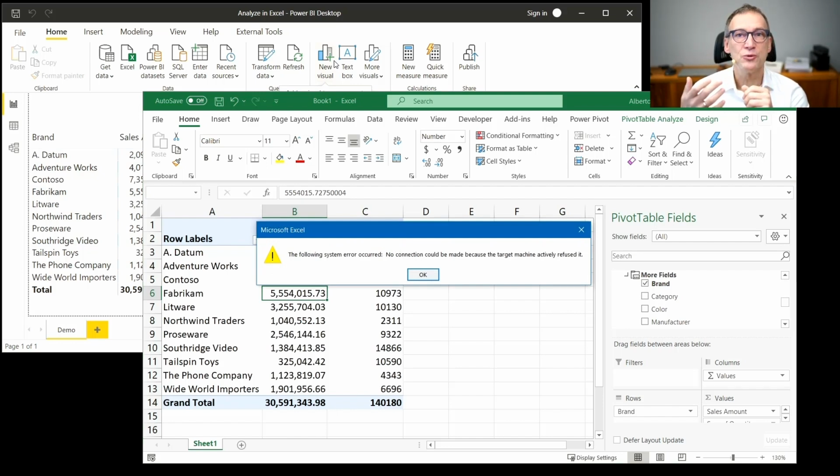And I would need to change the connection parameters of Excel using the correct port in order to make it work again. So analyzing Excel is absolutely gorgeous when it comes to debug and do quick testing, but as of today, you cannot use it in production to build reports that are automatically refreshed over time.